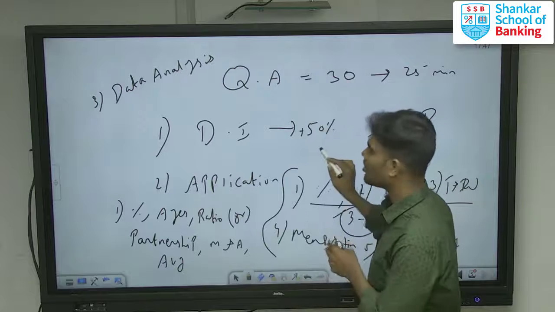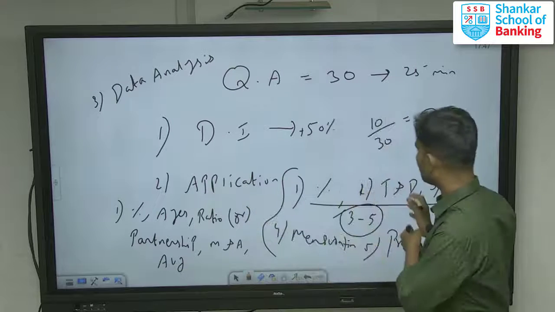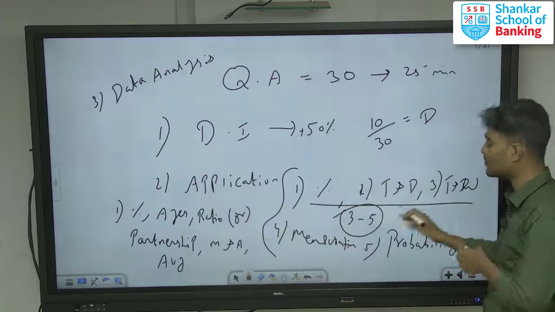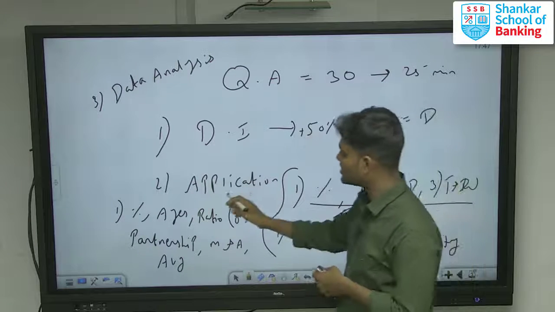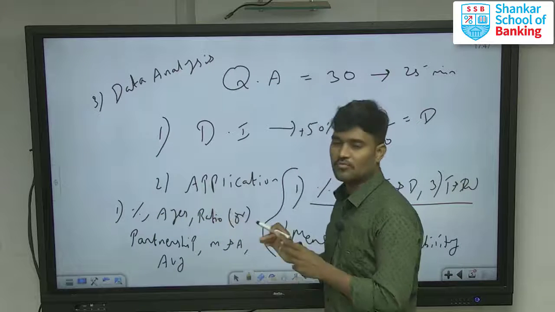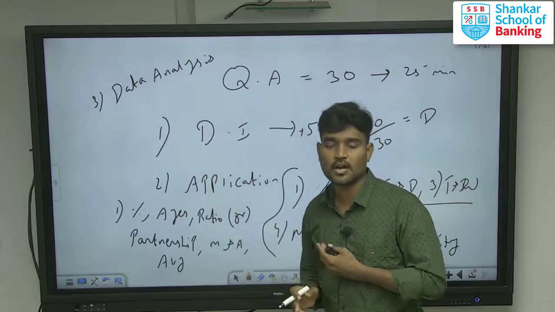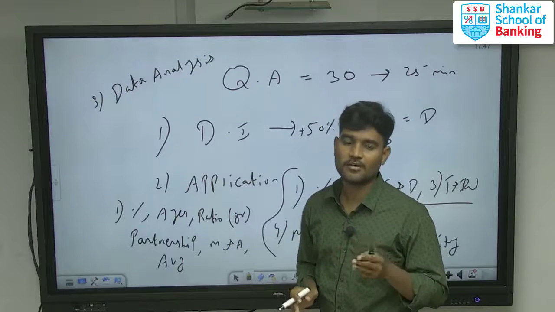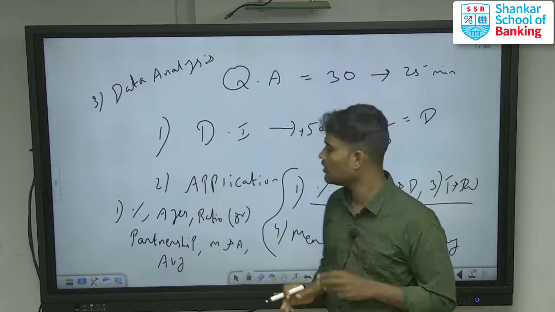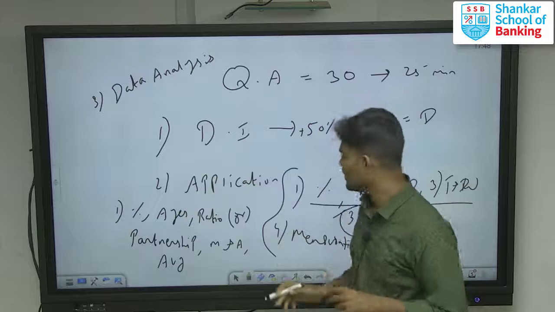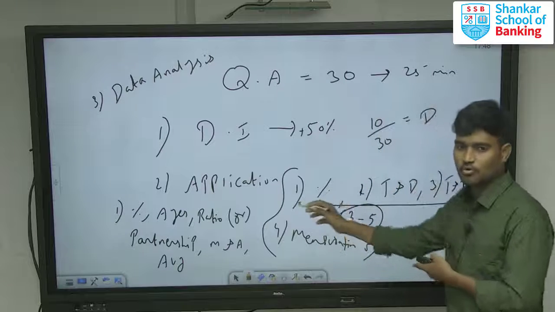So either you are very strong in data interpretation, or the second possibility is percentage, time and distance, time and work, mensuration, probability, or application sums, or the third option is percentage, ages, ratio. So we have 3 groups. If you are strong in any one of the groups, you can definitely secure a minimum of 5 to 10 questions. That's what is very important. So data interpretation is very important. That's it, so we have these options.